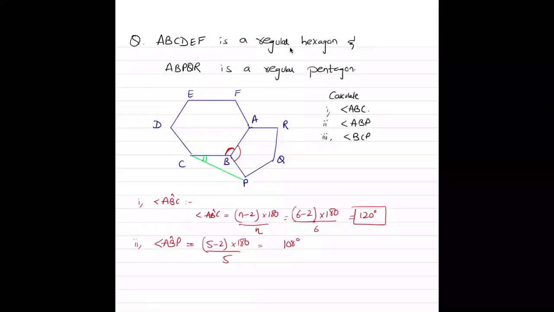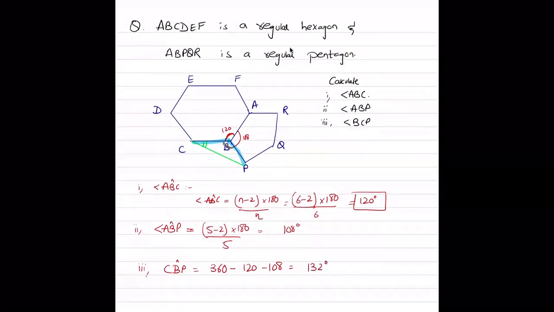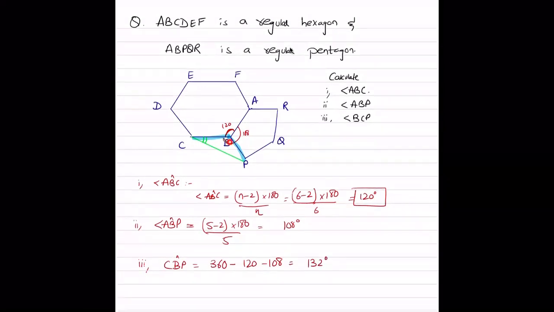So 360 minus 120 minus 108, what does this come out to? 132, sir. Right. So you're going to get 132 degrees. So angle CBP is 132.